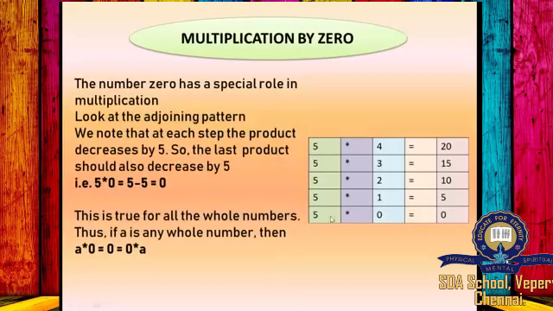That is, 5 into 0 will give you 0, which is equal to 5 minus 5 will also give you 0. This is true for all the whole numbers. Thus, if A is any whole number, then A into 0 is equal to 0 is equal to 0 into A. So when you multiply a whole number by 0, you will get 0.